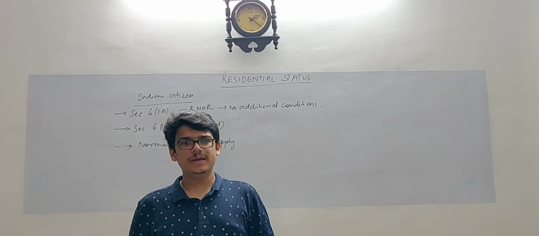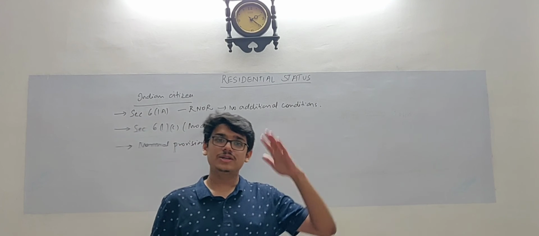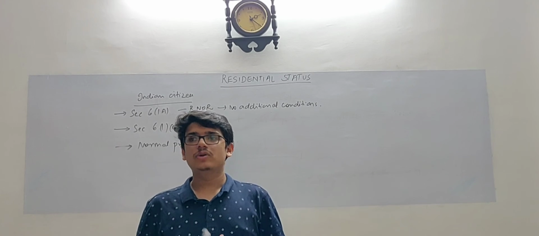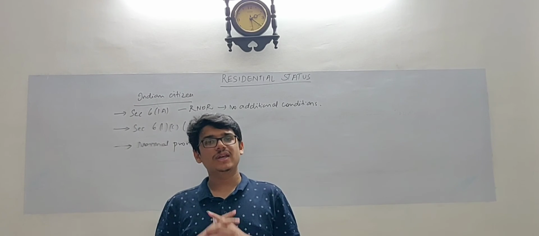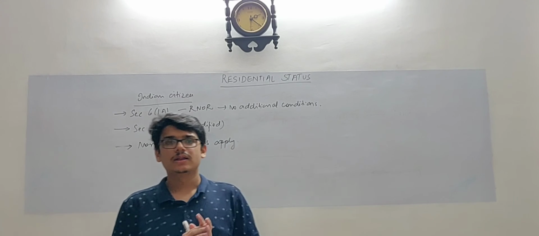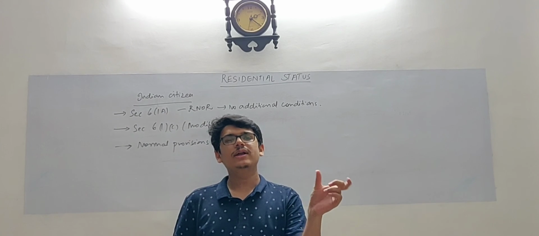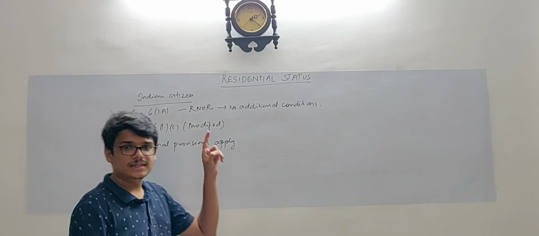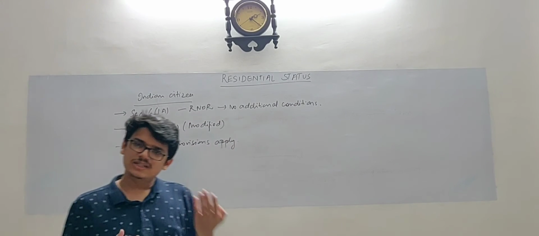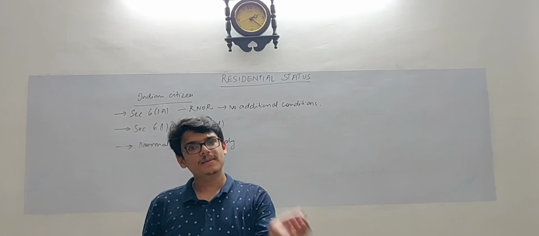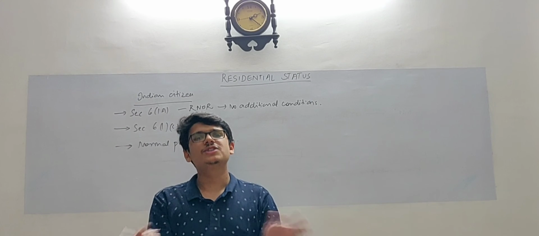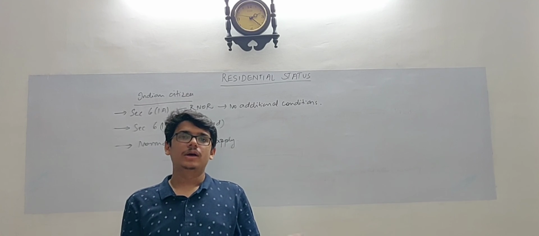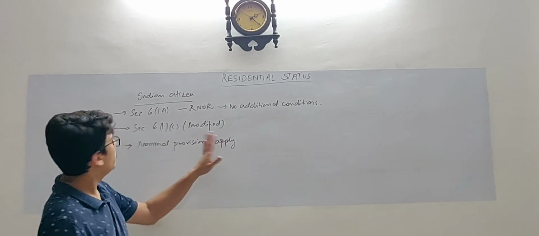Section 61C is not applicable because in the original section before amendment, if an Indian citizen who resides outside India comes on a visit to India, then section 61C shall not apply. That means only the 182 days criteria had to be checked. So in that case you have to check section 61A. If section 61A is applicable, then he will become a resident. Then you have to also check additional conditions to determine whether he is an ROR or RNOR. So these were the steps to be followed for an Indian citizen.